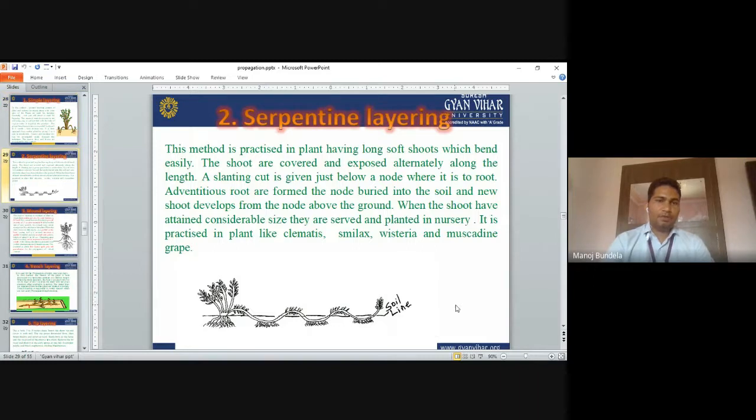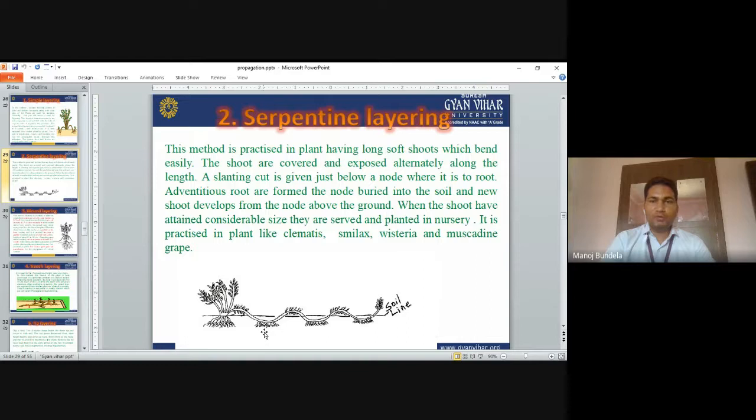Serpentine layering. This is practiced in plants having long, soft shoots which bend easily. We select shoots which bend easily, meaning many times we can go for bending of the stem.